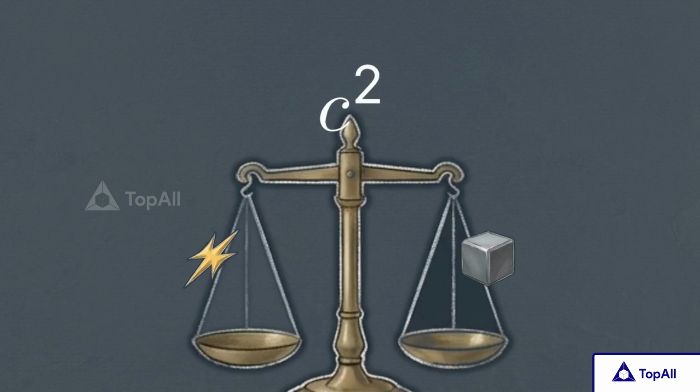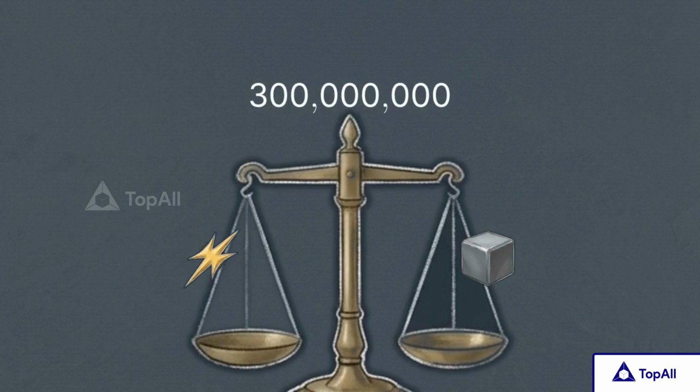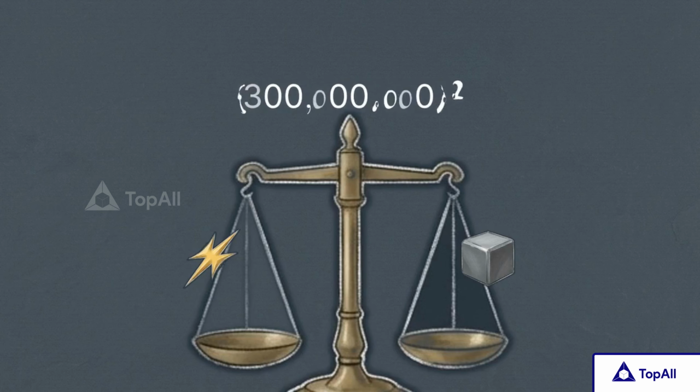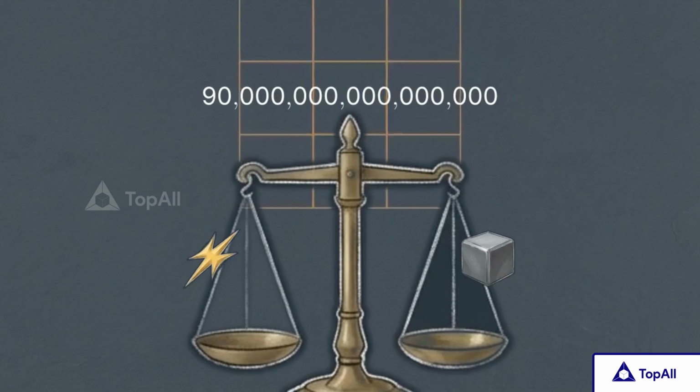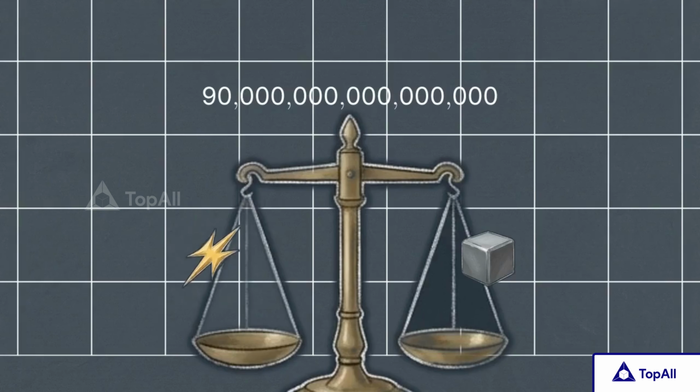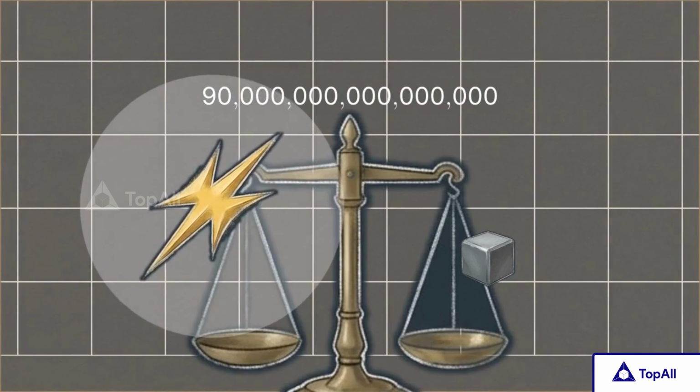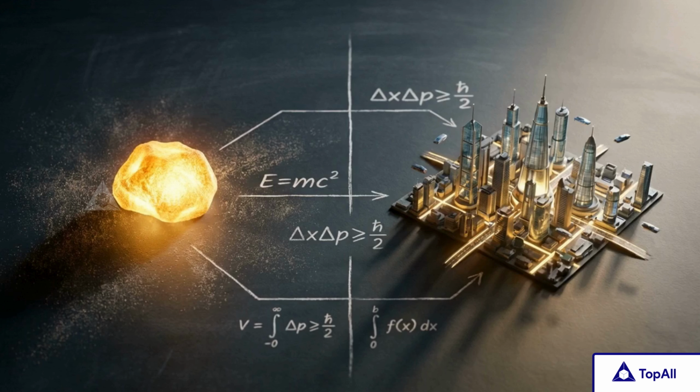The secret to the equation's immense power lies in that c. That stands for the velocity of light in a vacuum, roughly 300 million meters per second. Einstein's formula requires you to square that velocity. When you multiply 300 million by 300 million, you get a 9 with 16 zeros after it. This acts as the conversion rate between mass and energy. Because this squared multiplier is so huge, even a microscopic speck of mass translates into enough energy to power a city.